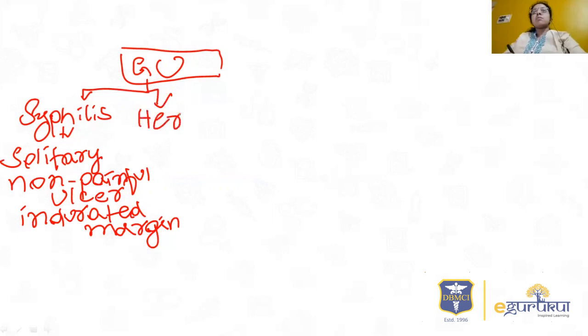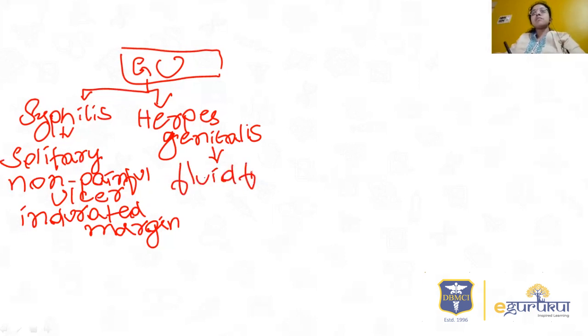Second is herpes genitalis, which is most common. The incubation period is very short in herpes, usually less than 72 hours. Initially it starts with fluid-filled lesions. Any herpes infection starts with fluid-filled lesions. Why?